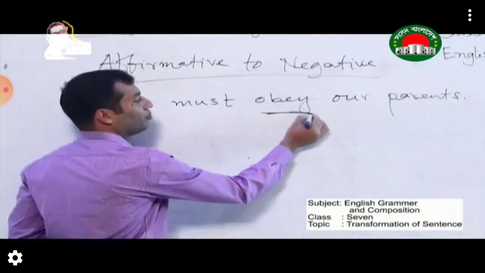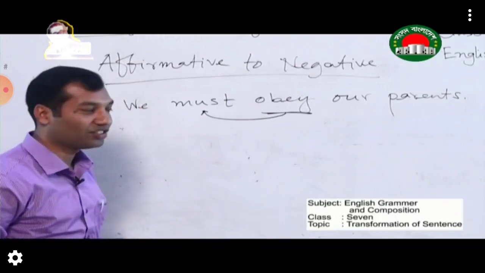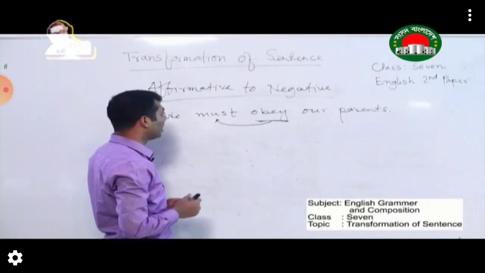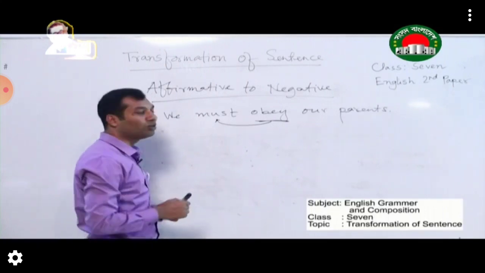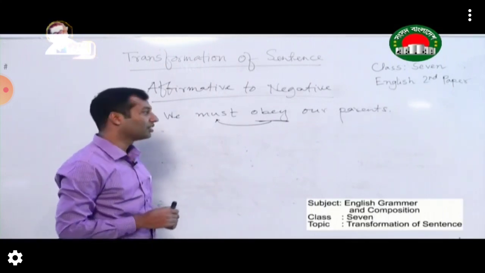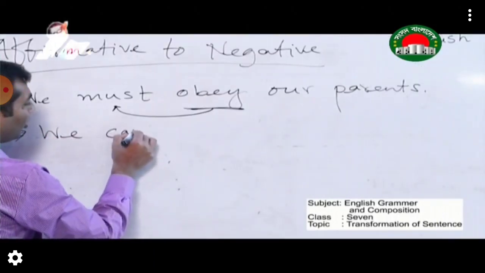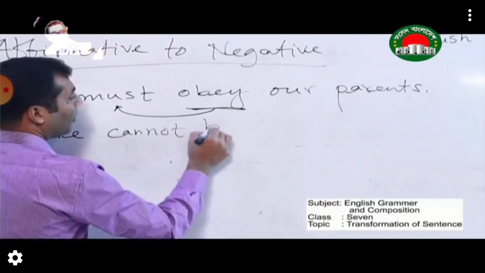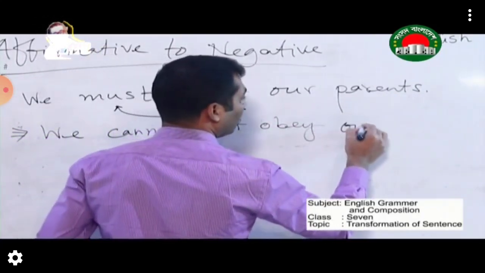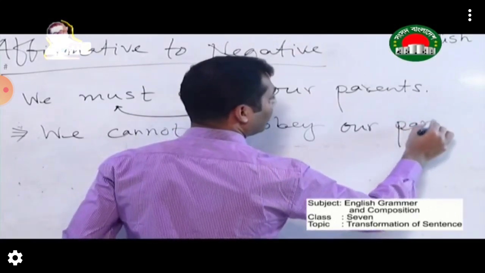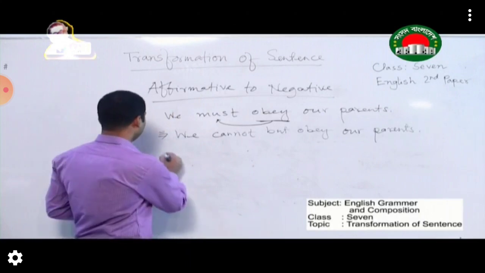Before the main verb, if you see the modal auxiliary must, and if you want to make it negative, the modal auxiliary must will be turned into cannot but. It will be we cannot but obey our parents.